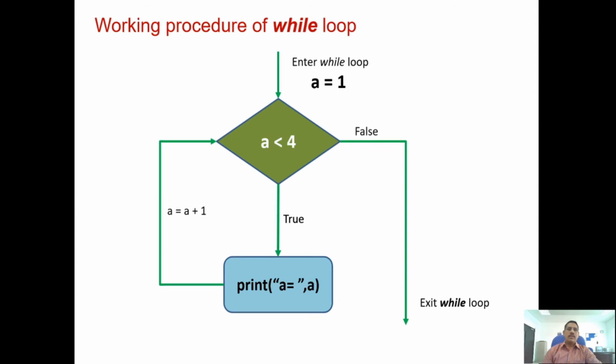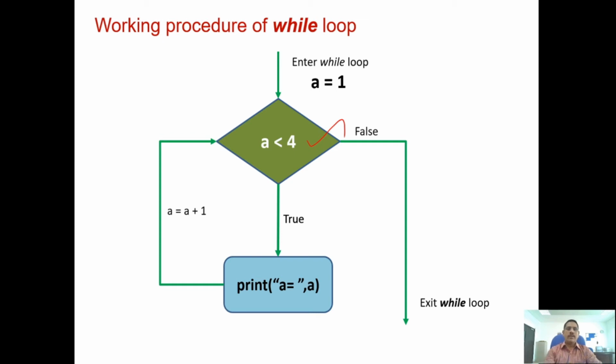Good. Now this is a simple example, just to explain the working procedure of the while loop. Let us take the example a equal to 1. While a is less than 4. So a less than 4, what does it mean? The loop will be executed as long as the condition is less than 4. When a becomes equal to 4 or greater than 4, the loop will stop and it will come out of the while loop.